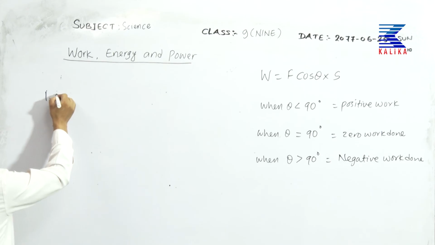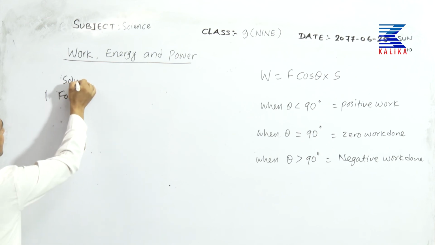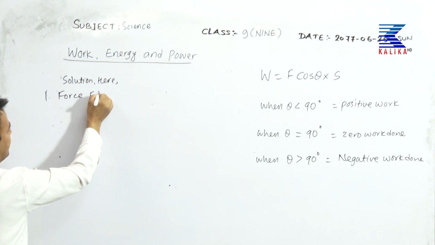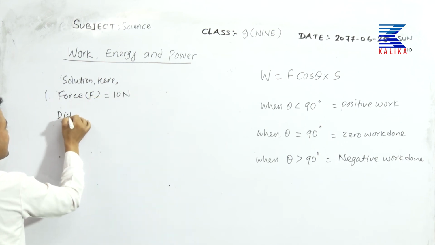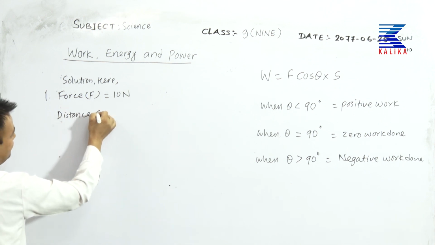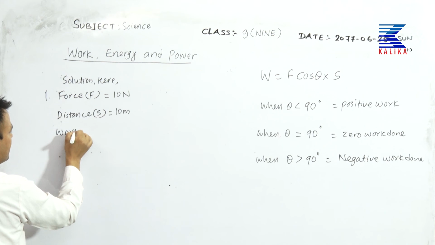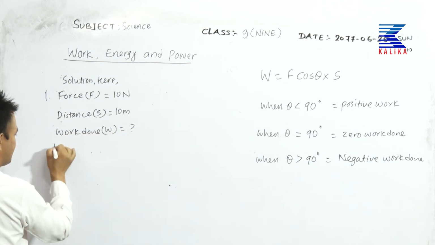Okay, so here is the solution. Here, F equal to 10 Newton. And let's say distance, displacement, no problem, we treat the same in this instance, 10 meter. The work done, W equal to what?